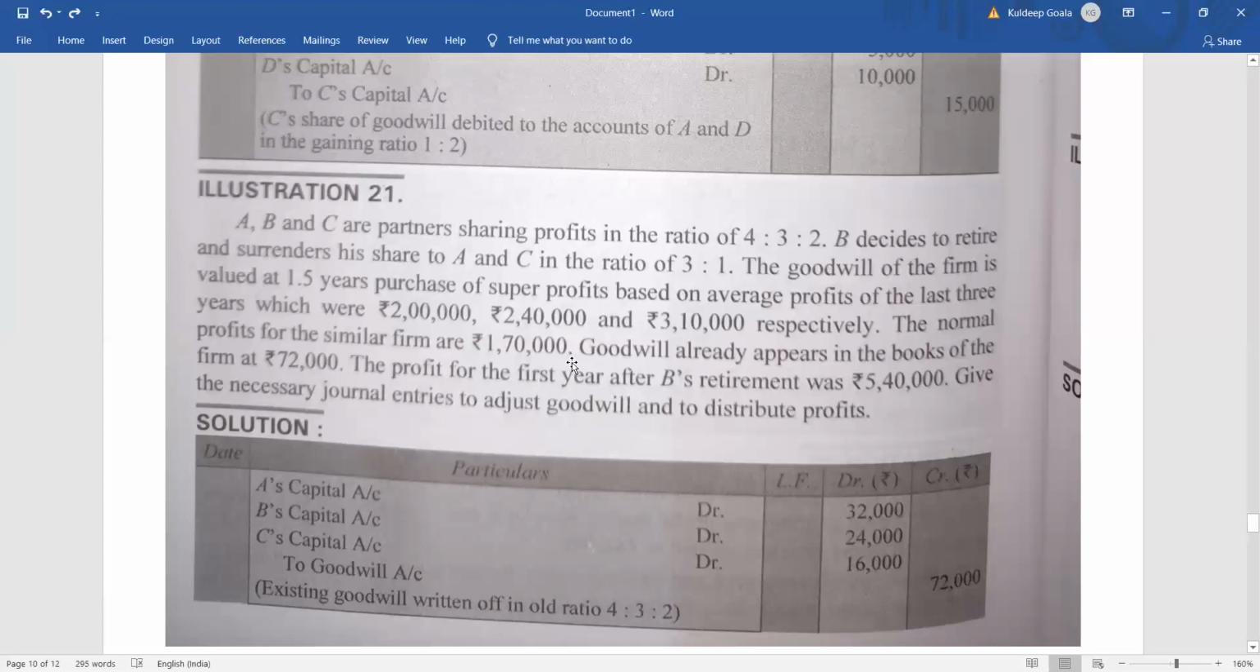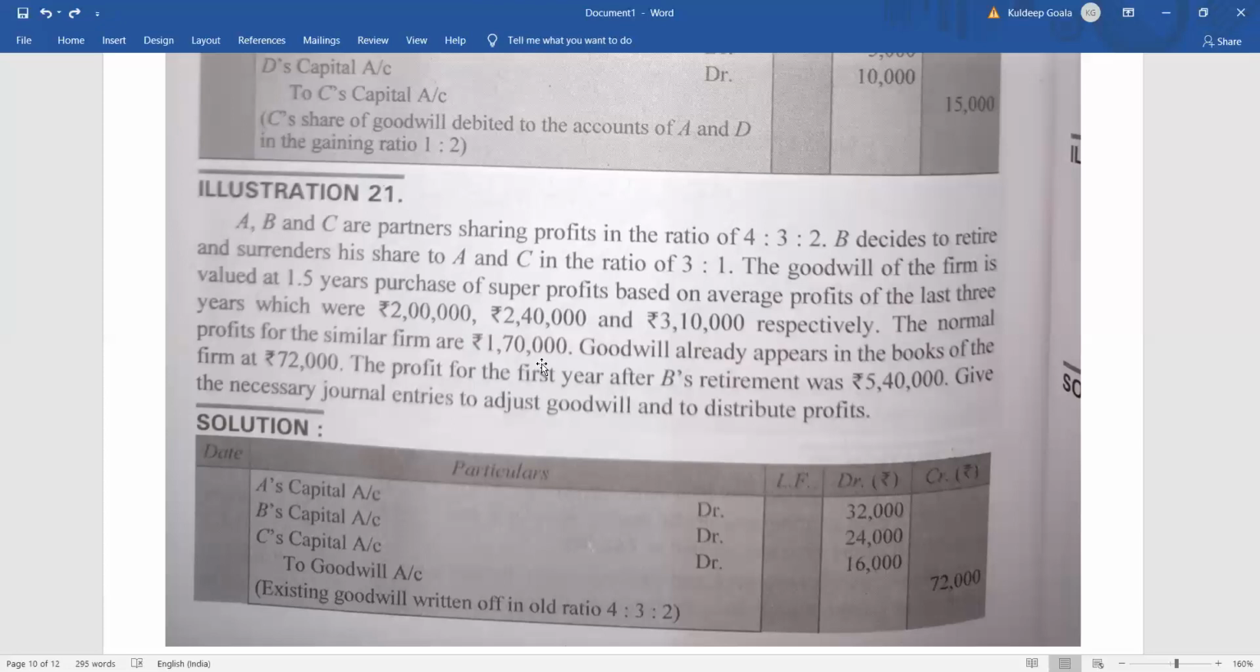So how will you do it? Super profit equals average profit minus normal profit. Average profit is 2,50,000 minus the normal profit 1,70,000, right? So 2,50,000 minus 1,70,000 becomes 80,000. So the super profit is 80,000. Why am I repeating super profit again? Because you don't take this value as goodwill.